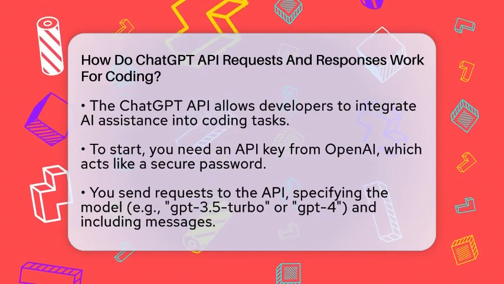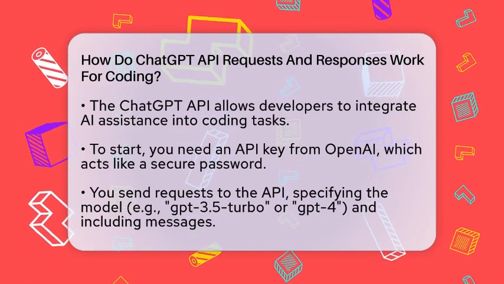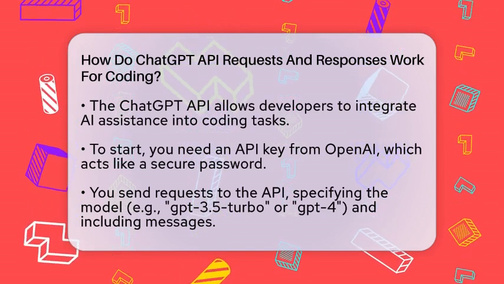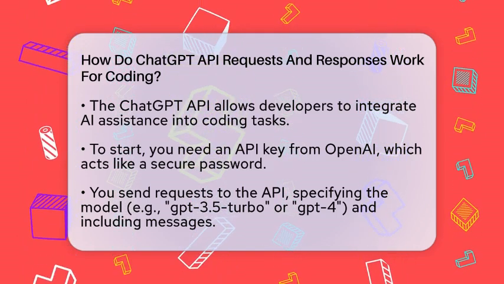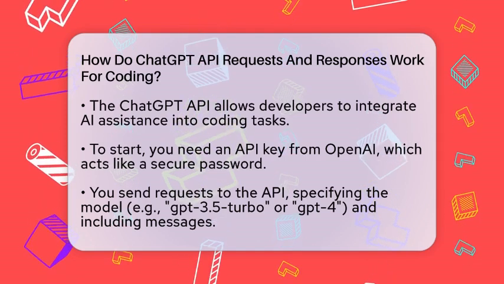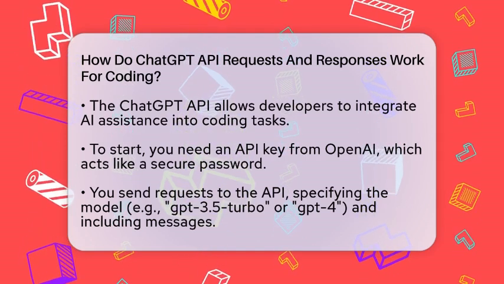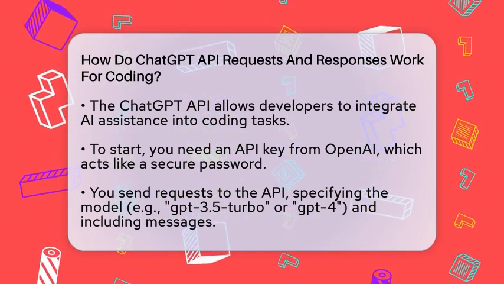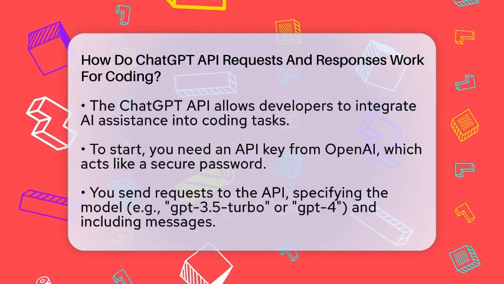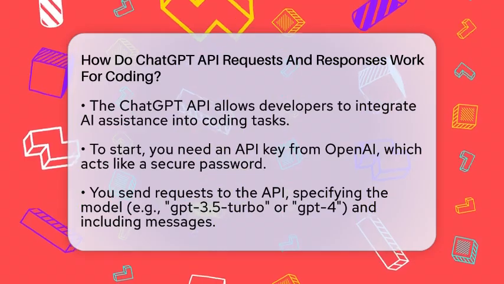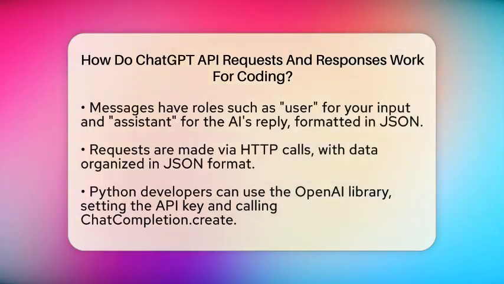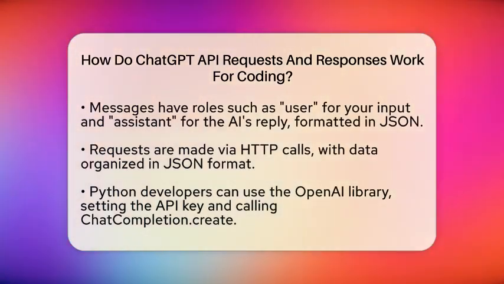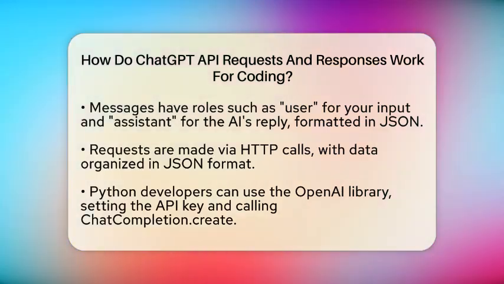You specify which model you want to use, like GPT 3.5 Turbo or GPT-4, and include a list of messages. Each message has a role, such as user for your input or assistant for the AI's reply, and the content, which is the actual text you want to send or receive. The request is usually made through an HTTP call, which is a way computers talk over the internet. The data is formatted in JSON, a simple way to organize information.